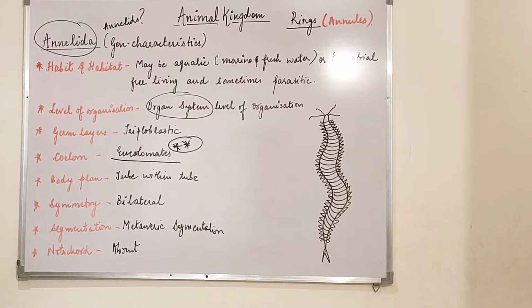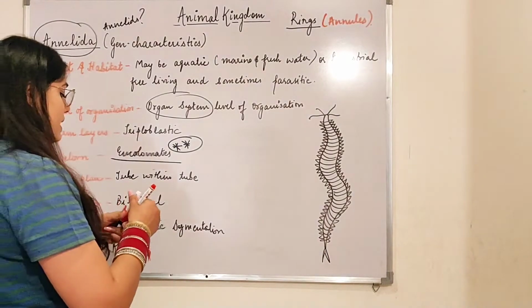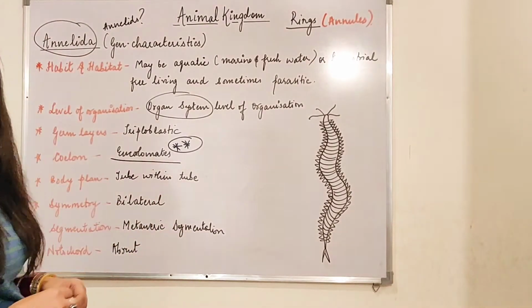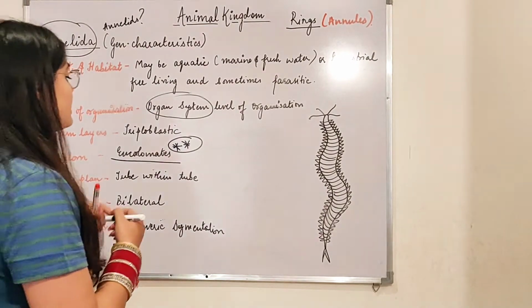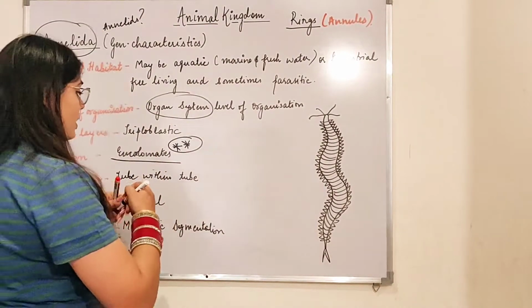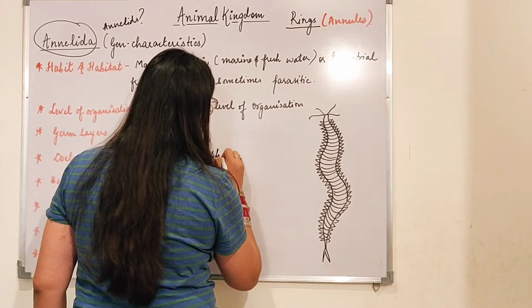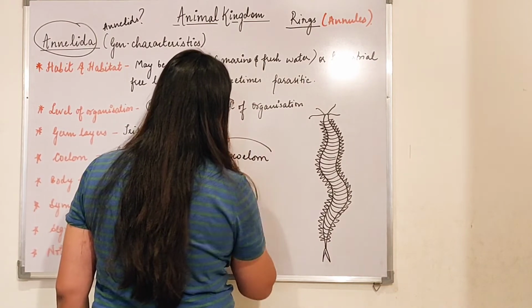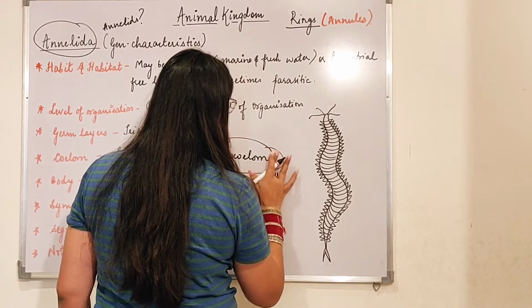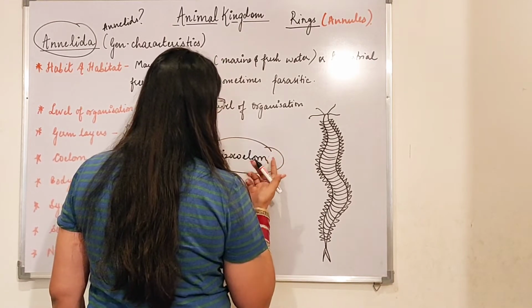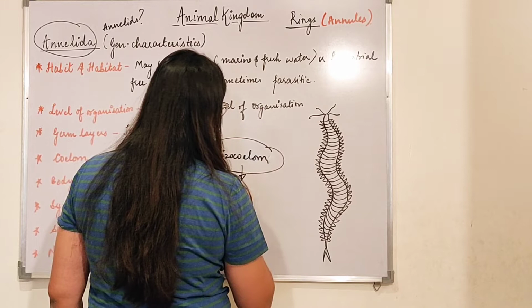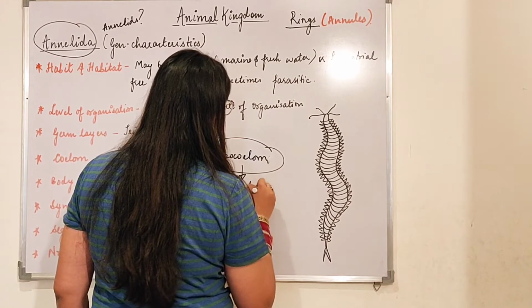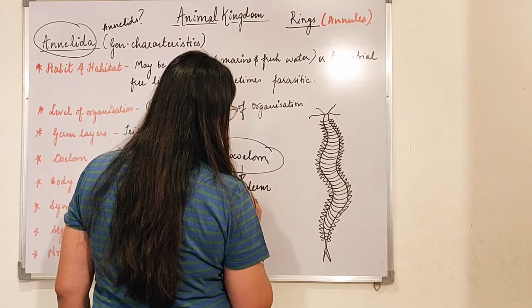And they have a schizocoelom. That means in schizocoelom, the mesoderm is completely divided. I'm just writing in there, they have a schizocoelom. Why? Because here the mesoderm completely divides.